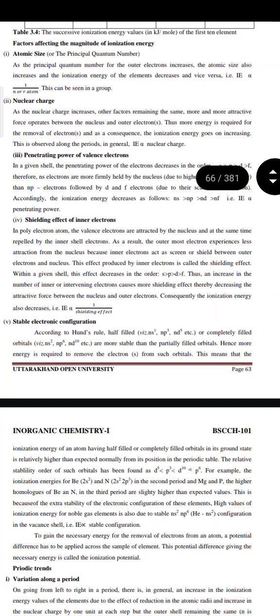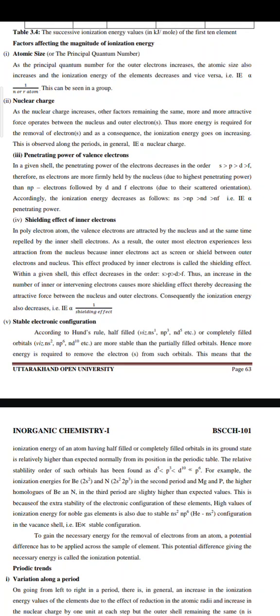Third is penetrating power of valence electrons. In a given shell, the penetrating power of the electron decreases in the order s, p, d, f. Therefore, ns electrons are more firmly held by the nucleus than np electrons, followed by d and f electrons, due to their scattered orientation. Accordingly, the ionization energy decreases as follows: ns greater than np greater than nd greater than nf. That is, ionization energy is directly proportional to penetrating power.